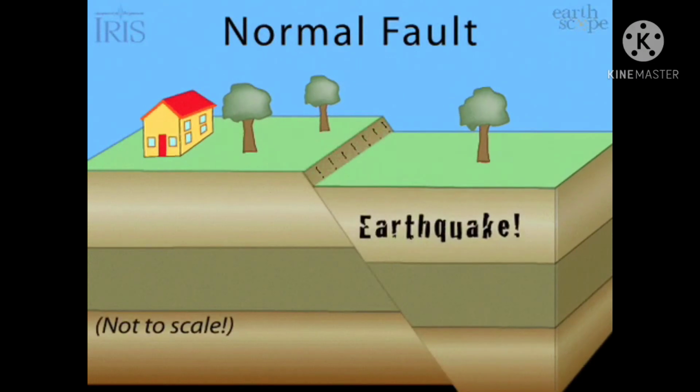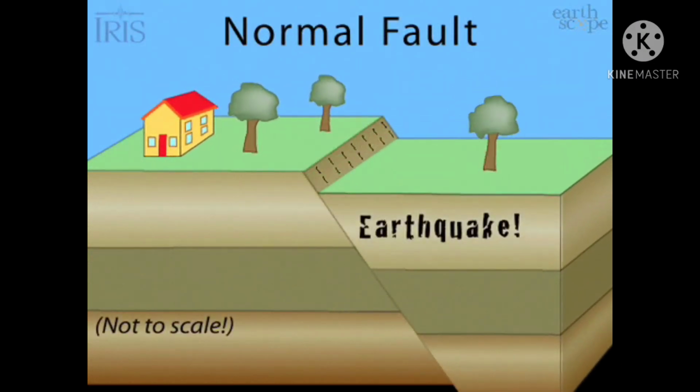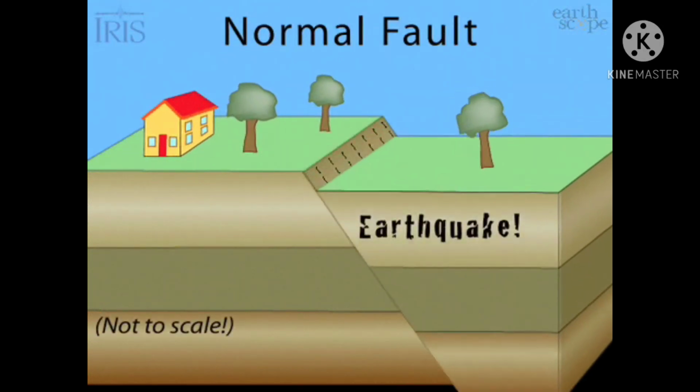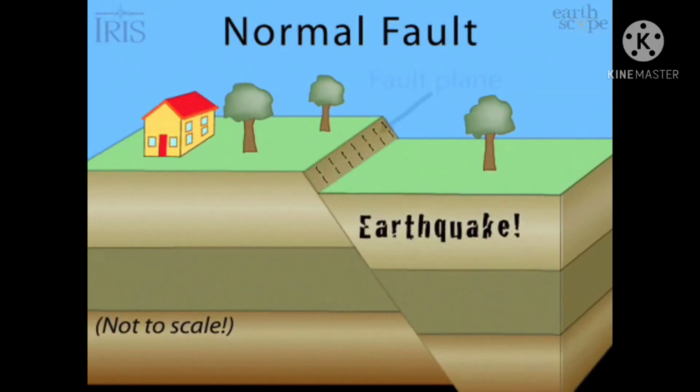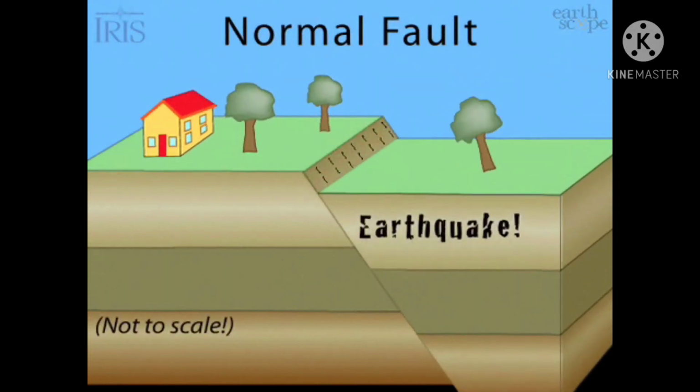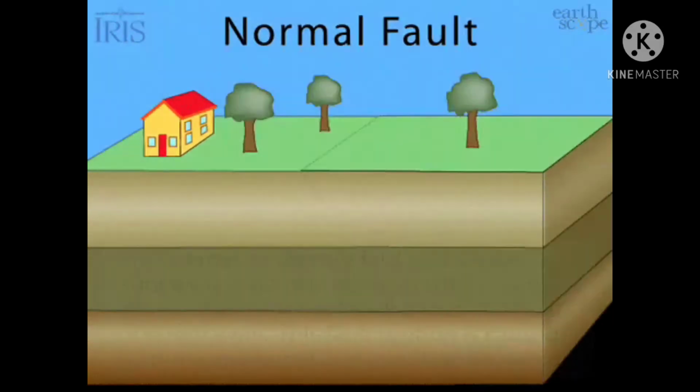Next we will see what a fault is. A fault is a fracture or zone of fractures between two blocks of rock. Faults allow the blocks to move relative to each other. During an earthquake, the rock on one side of the fault suddenly slips with respect to the other.